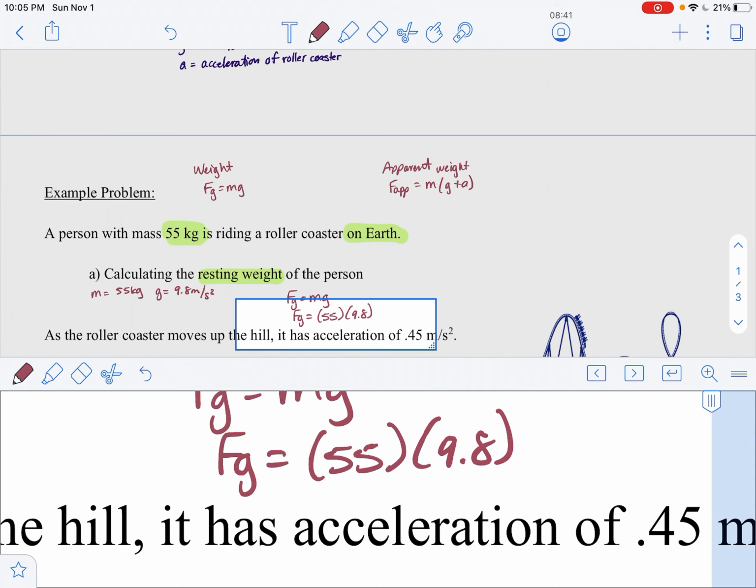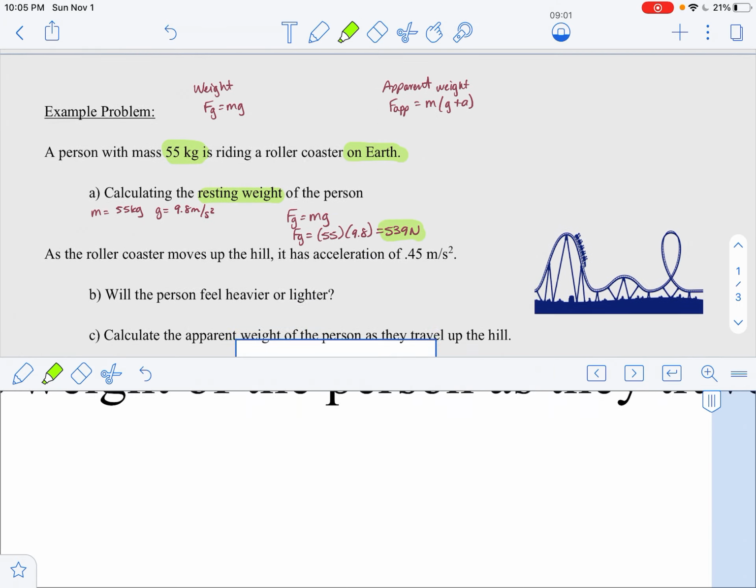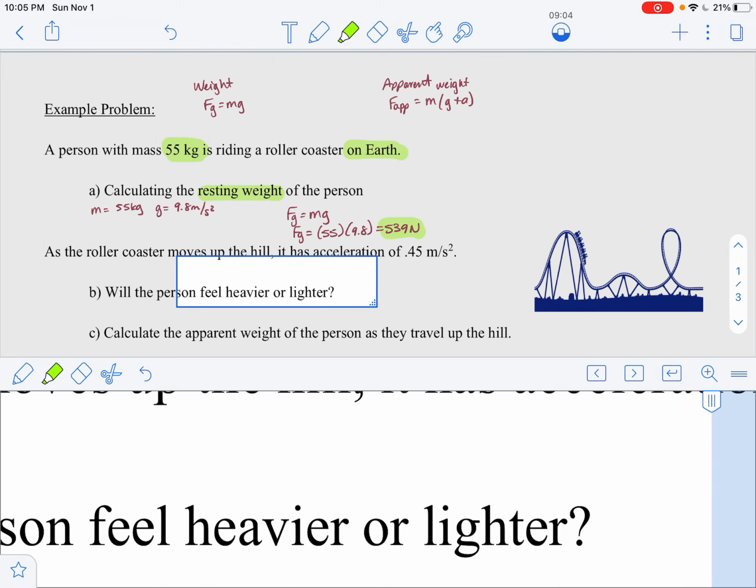I should have given us a little bit more room to work here, shouldn't I? And that is going to give us 539 newtons. Okay. So this person just standing around, not on the roller coaster, is going to have a weight of 539 newtons. Okay, so now the person is going to get on the roller coaster.